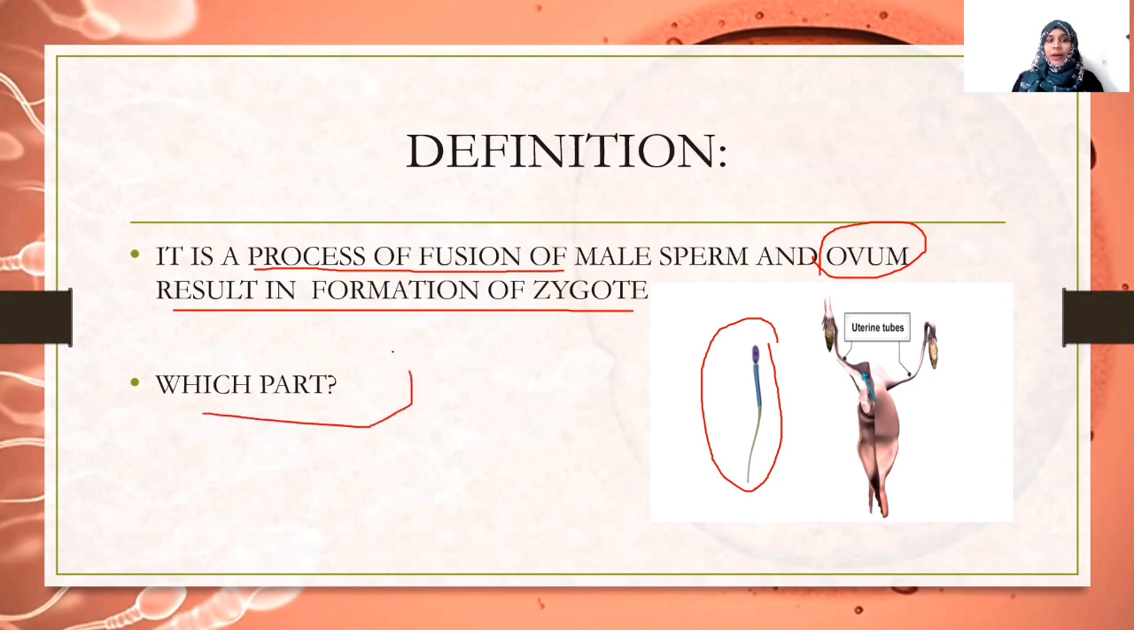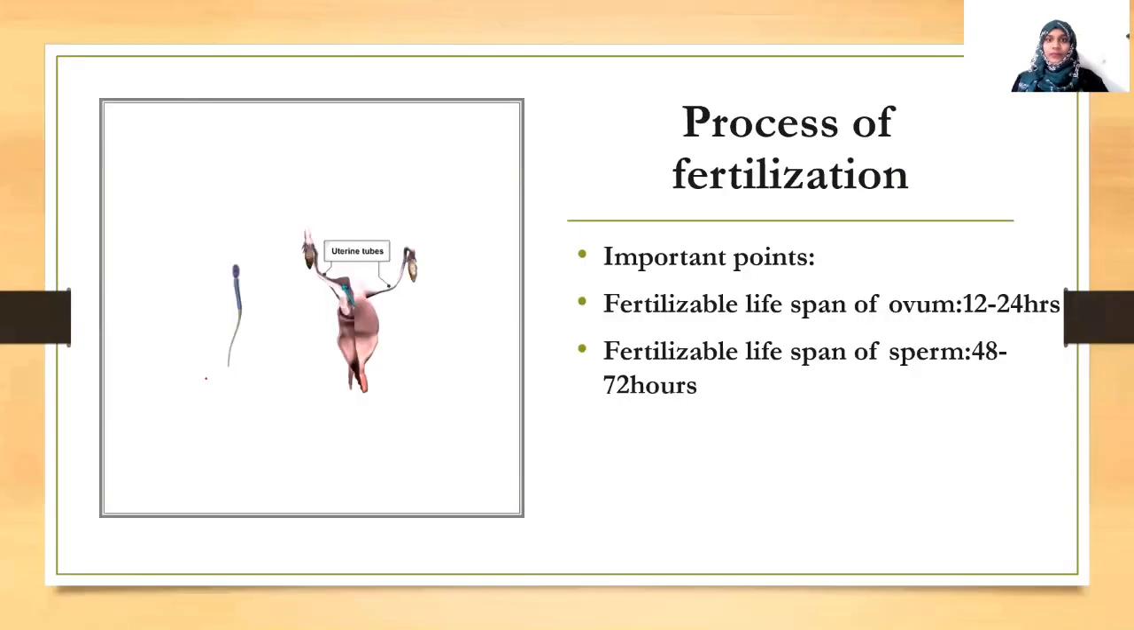In which part does fertilization take place? Fertilization takes place in the ampulla of the uterine tube, or oviduct, or fallopian tube. Which portion? Ampulla of uterine tube. Next, before going to the process of fertilization, we will see some important points. Most commonly asked question: what is the fertilizable lifespan of ovum? It is 12 to 24 hours. What is the fertilizable lifespan of sperm? It is 48 to 72 hours.